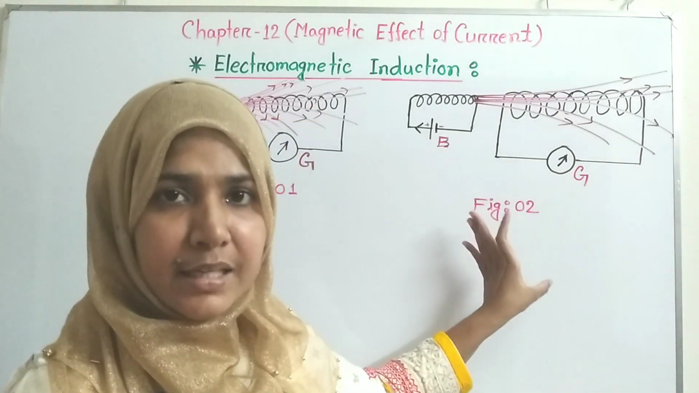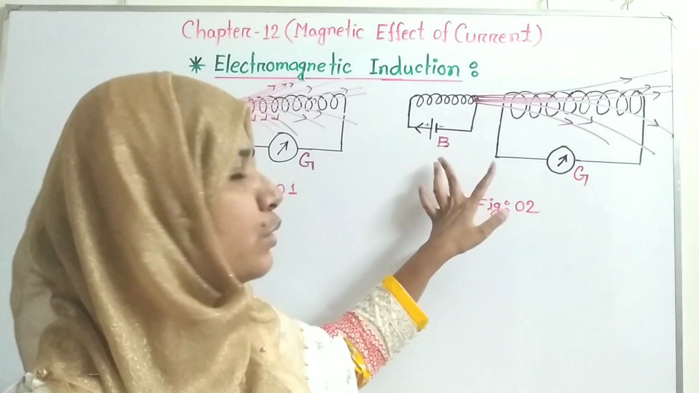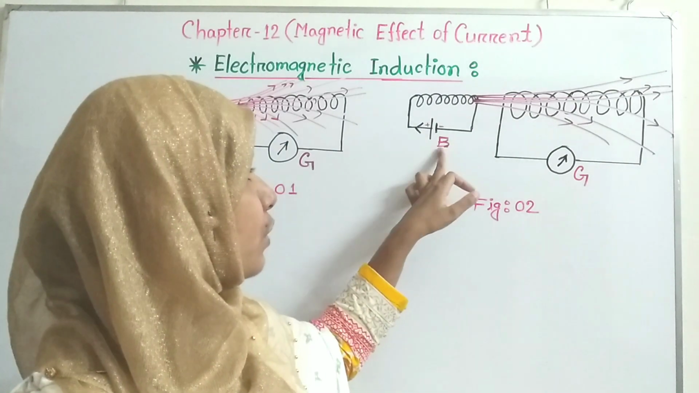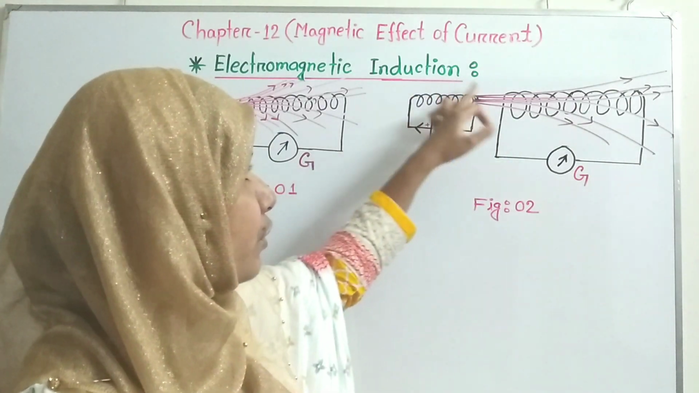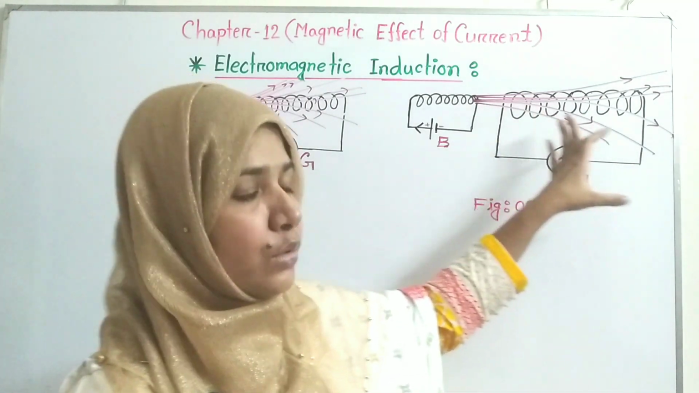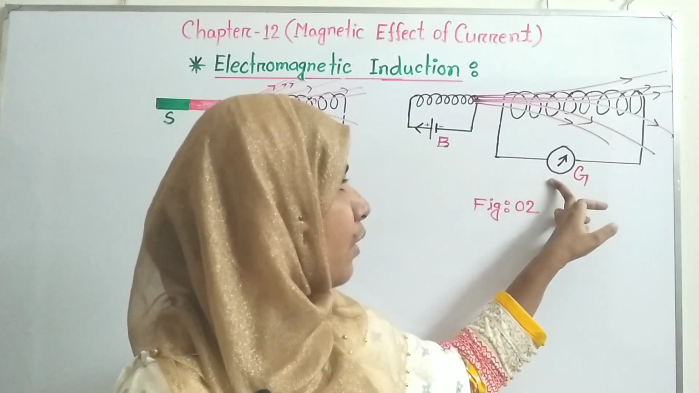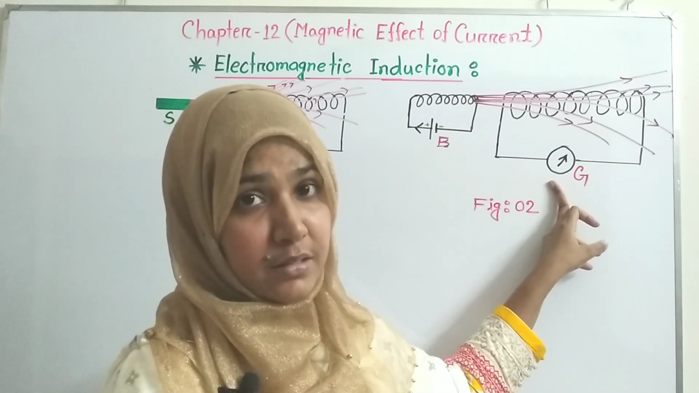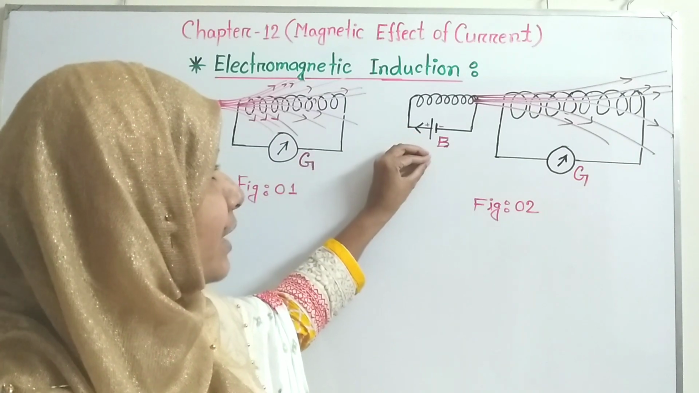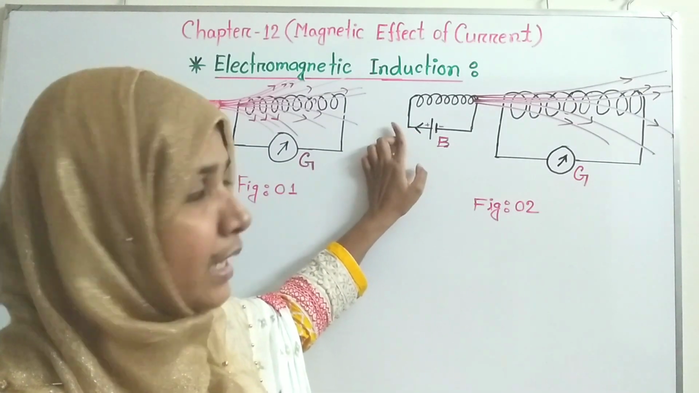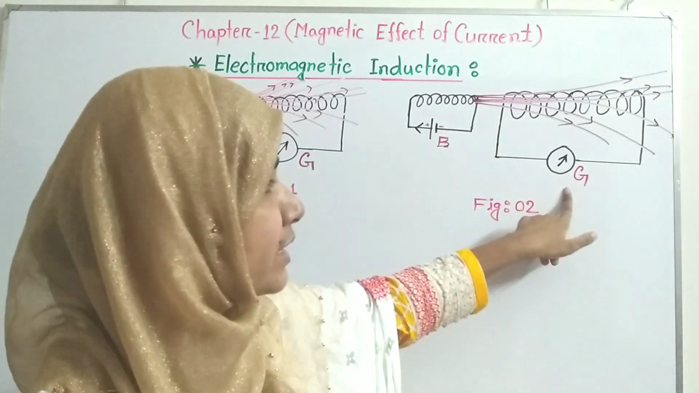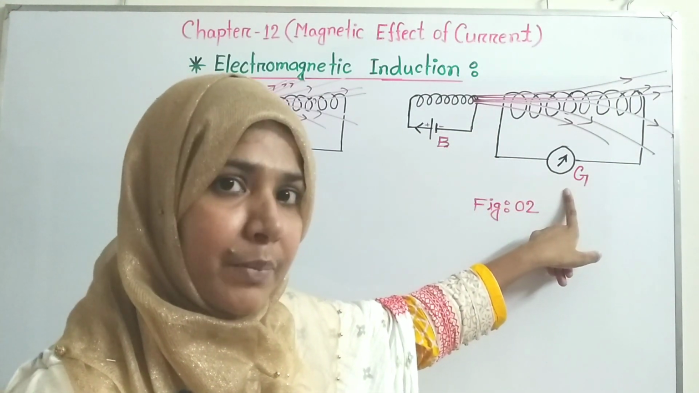And in the second experiment, he took two coils. In the first coil, there is a source, that means there is a flow of current, and in the second coil, you can see there is no source of current. Here only a galvanometer is attached. But he observed that when the current is passing through the first coil and we start to move this coil, then the deflection of the galvanometer also takes place here.